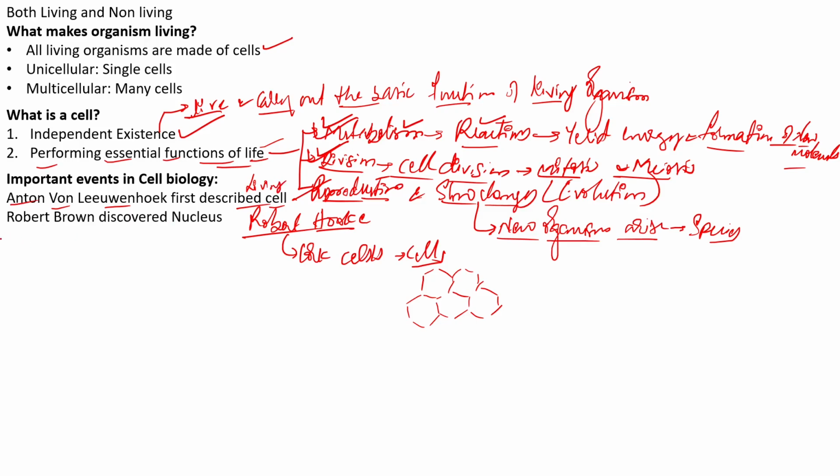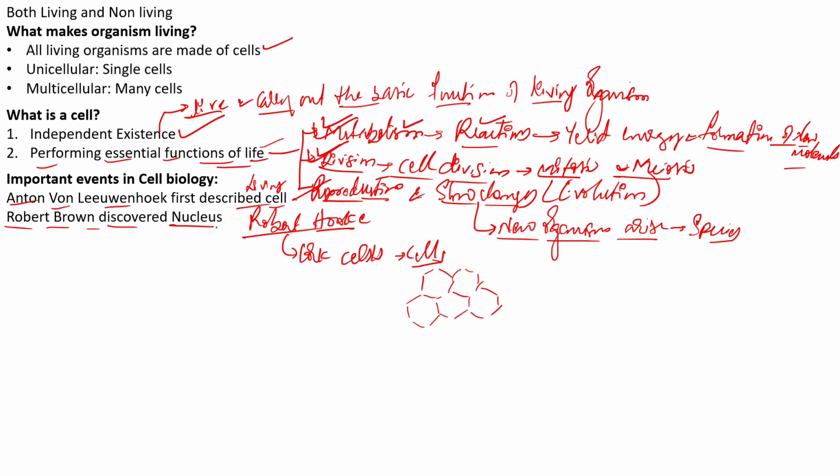One more scientist who came quite later was Robert Brown, and he observed and discovered another structure, that is the nucleus. We now know that the nucleus is the main directing center of the cell.